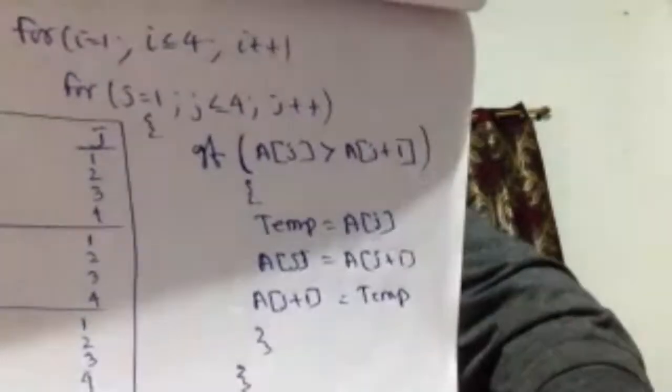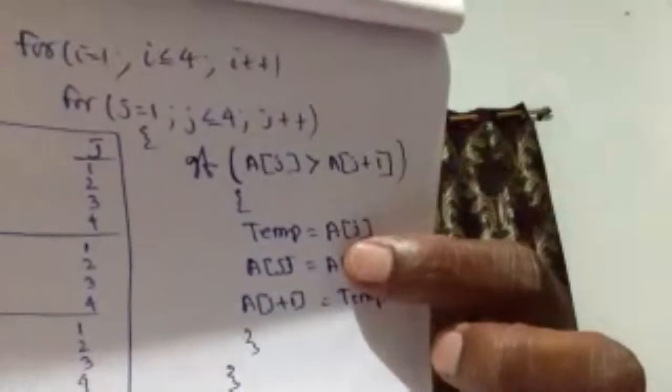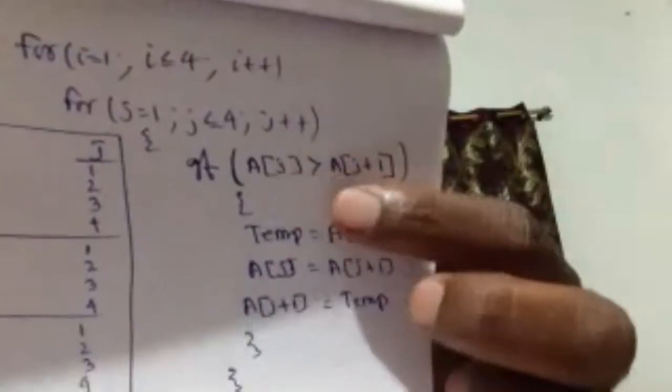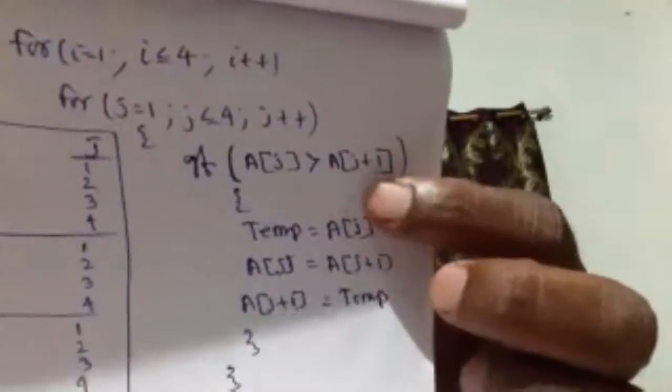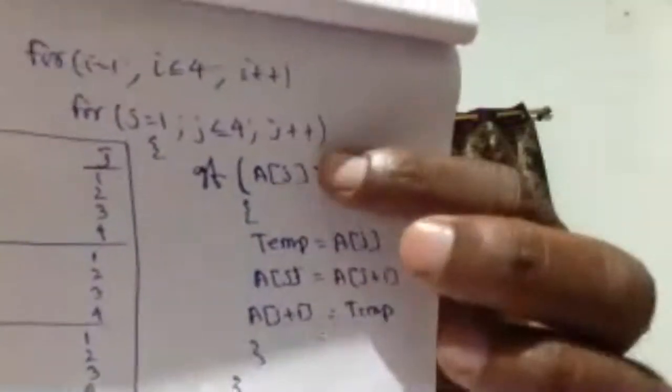So instead of big, I use the first address, that is A[j]. A[j] means j equal to 1, A[1]. The second number is A[j+1], means 1 plus 1, 2. First address compared with the second address. If it is correct, then keep it as it is. Otherwise, exchange the data. Okay?